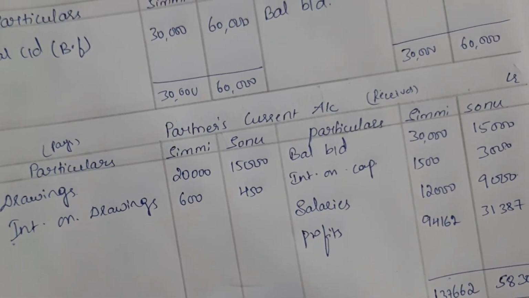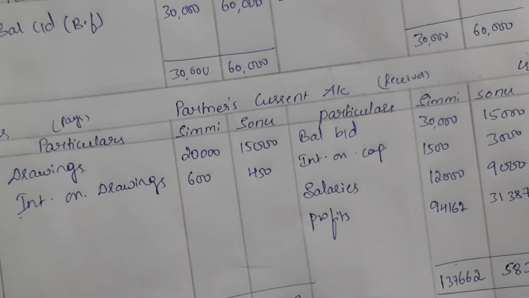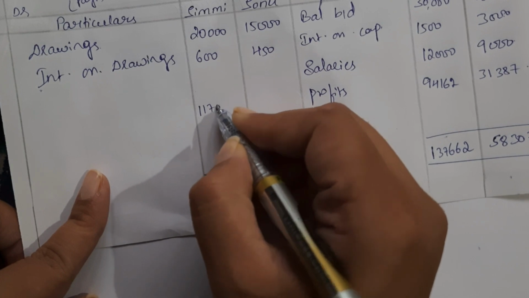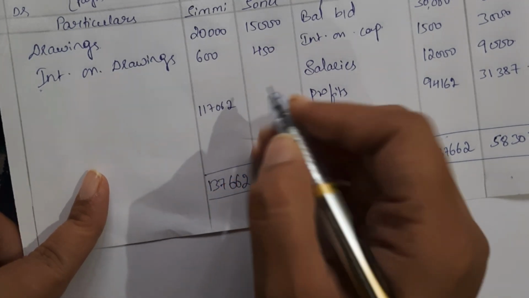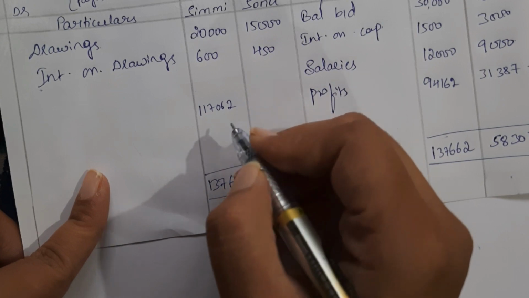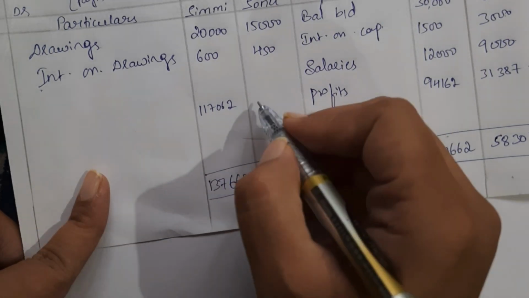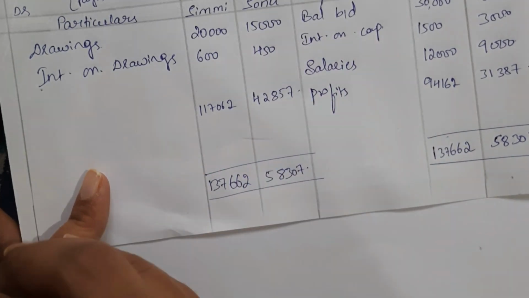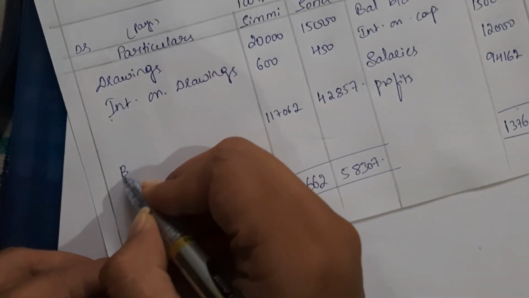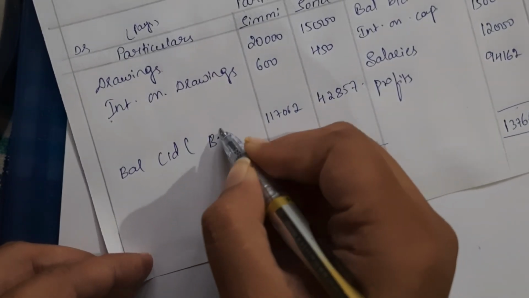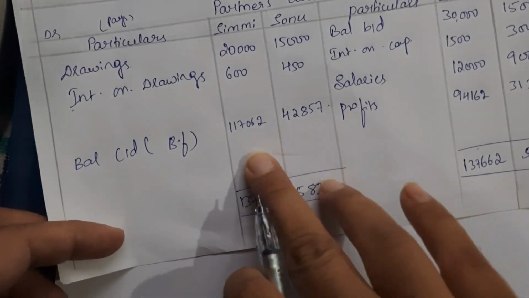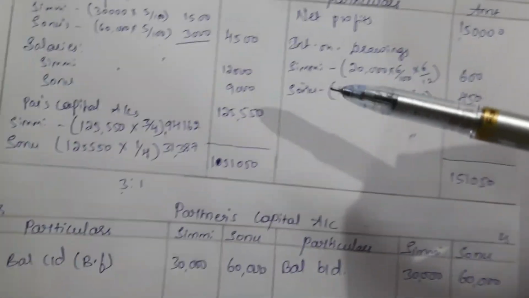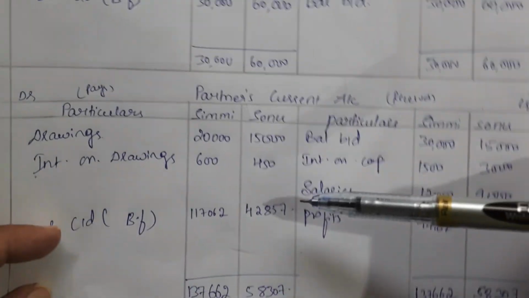Now the difference amount for Simi is 1,17,062 rupees. It's 62 point something, so you can take it as 62 or make it 63. Then for Sonu, 42,857 rupees. So this is the balance carried down or balancing figure. Now this will be the new capital of the partners. Clear? So this is how we prepare the profit and loss appropriation account, partners' capital account and current account.